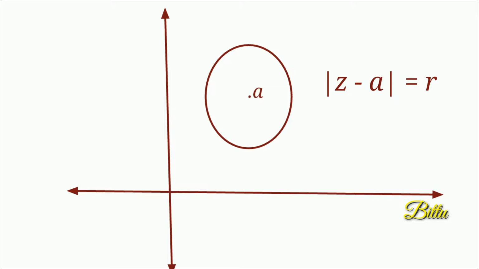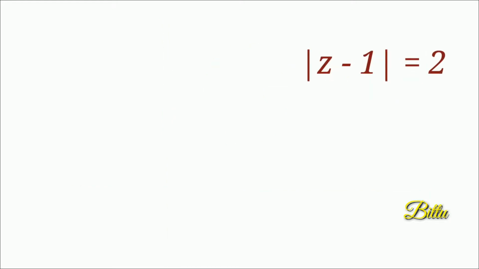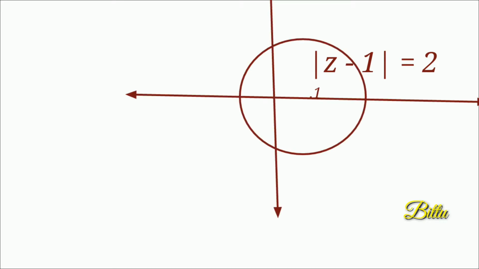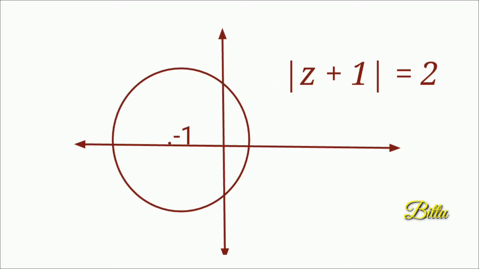Next, watch a few circles in the complex plane. Consider |z - 1| = 2. Here a = 1 and r = 2. So it is a circle with center 1 and radius 2. Next, |z + 1| = 2. Here a = -1 and r = 2. So it is a circle with center -1 and radius 2.